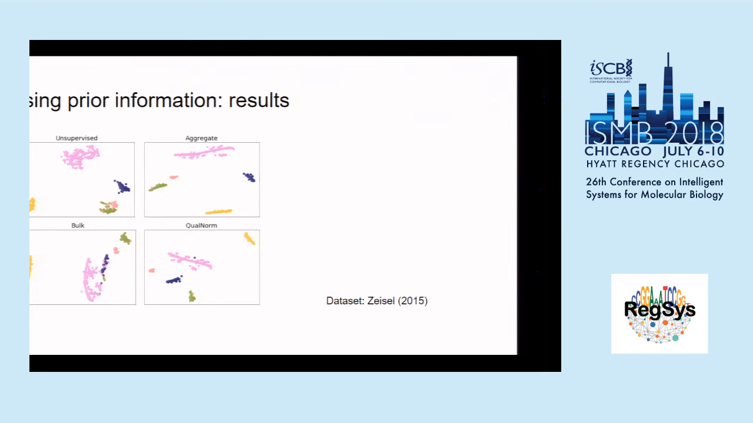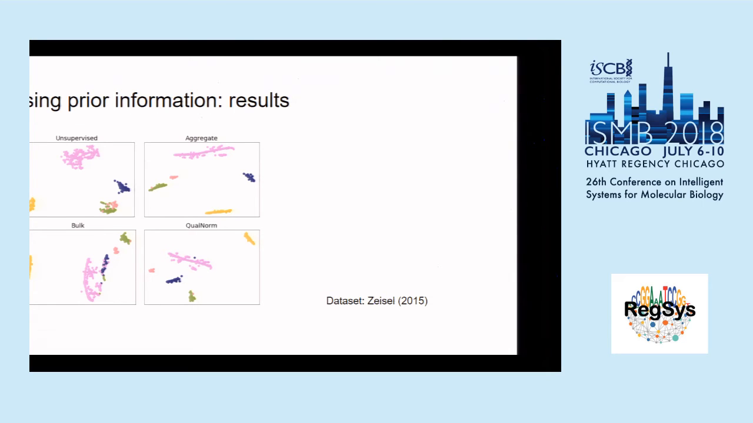The graph on the left shows dimensionality reduction with UNCURL using various initializations. The unsupervised is a purely unsupervised initialization. Bulk on the bottom left uses the bulk RNA-seq data directly as initialization. Aggregate is sort of the cheating method that uses the actual cluster means from the single cell data set, and qual-norm is the method we described earlier.